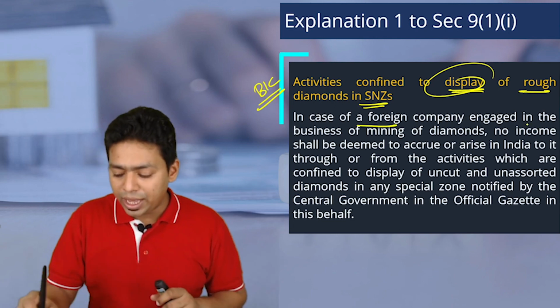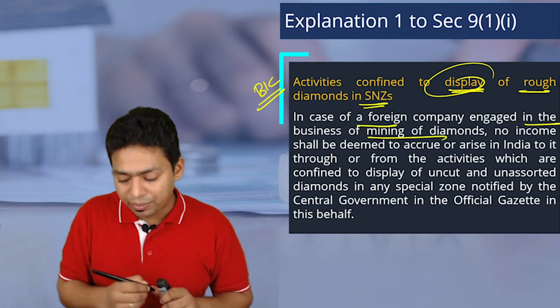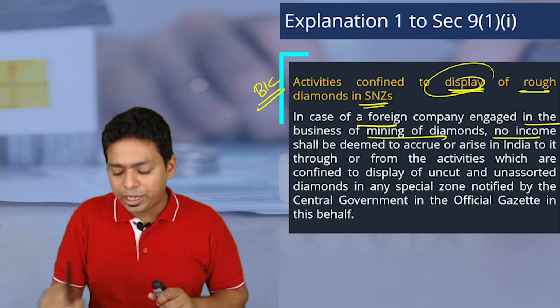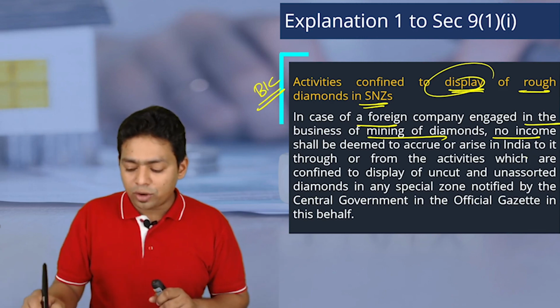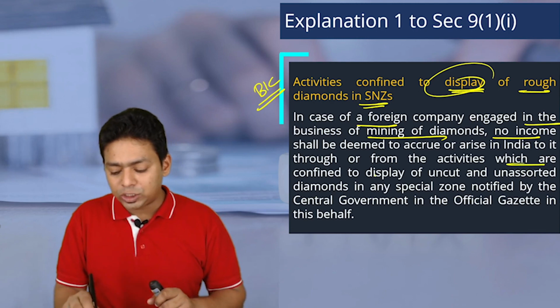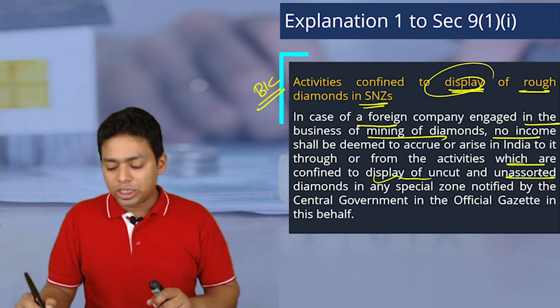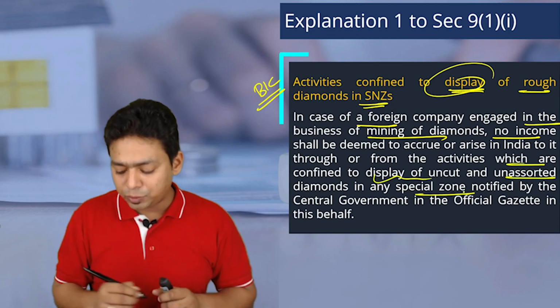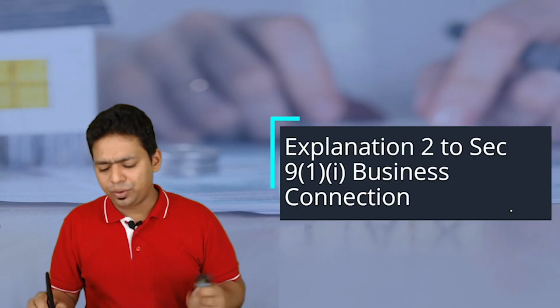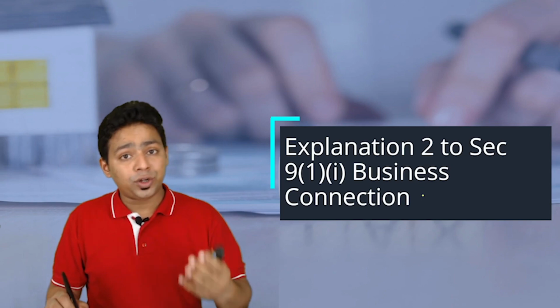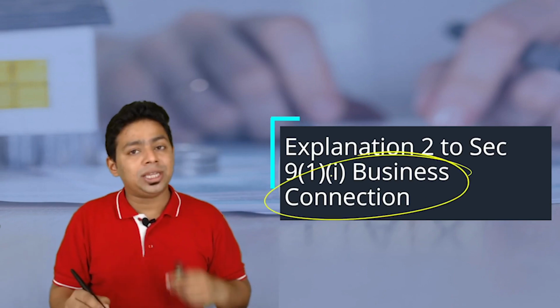In case a foreign company engages in the business of mining of diamonds, no income shall be deemed to accrue or arise in India to it through or from activities which are confined to display of uncut, unassorted diamond in any special notified zone by the central government in the official gazette. Now explanation 2. So what do you mean by business connection?